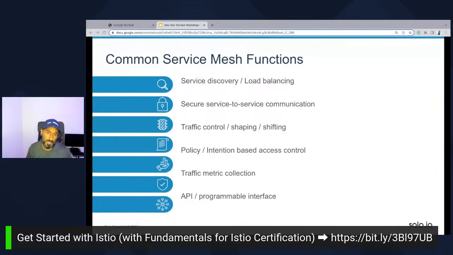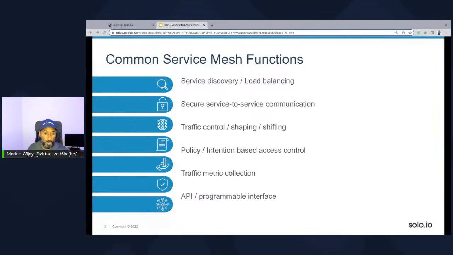The other thing is service-to-service communication and how we go about securing it. There's this concept of mutual TLS, where both ends of the service need to trust each other and then provide an encryption layer for each other when there's traffic being passed. That's something natively offered through the service mesh, through the Sidecar proxy.